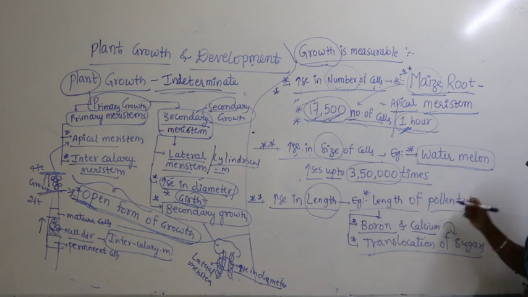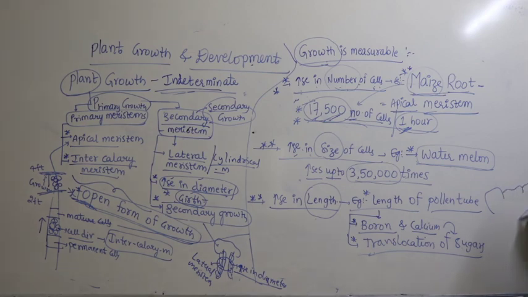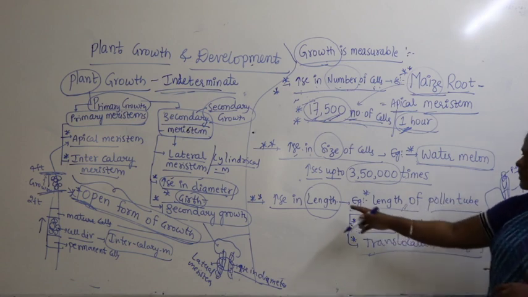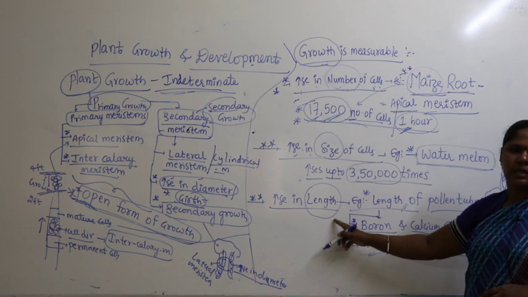The pollen tube keeps growing within the flower. This is what we call the stigma. Now a pollen grain has fallen here. The pollen grain forms the pollen tube. Now the pollen tube is also growing. The length of the pollen tube to reach the ovary can be taken as a good example for the parameter increase in length.